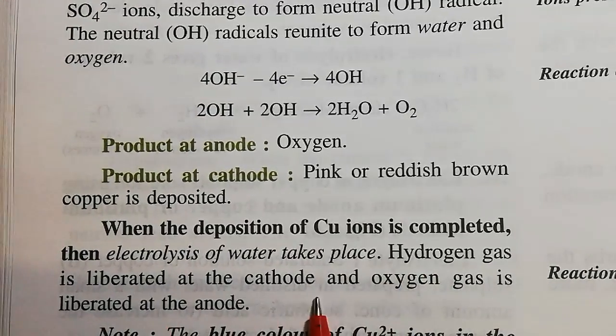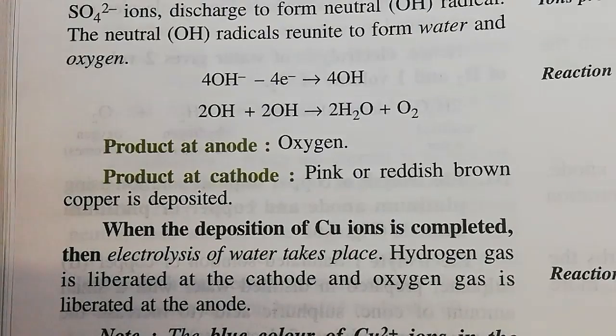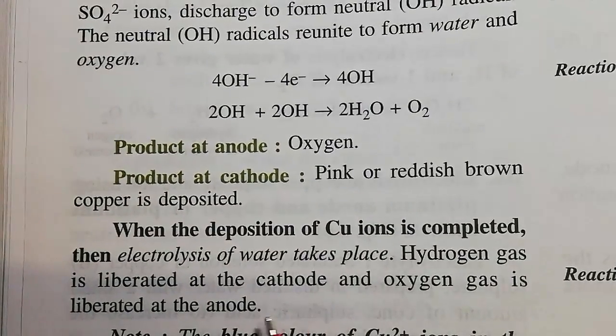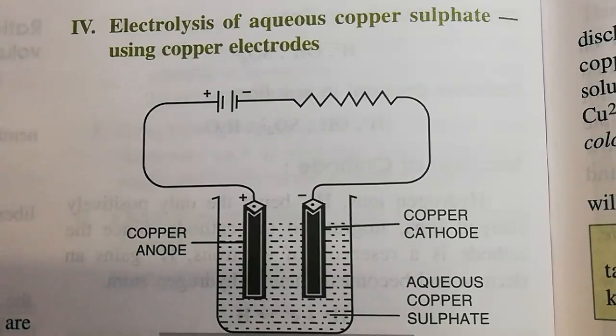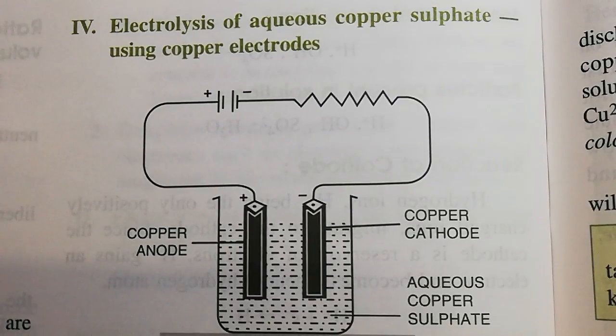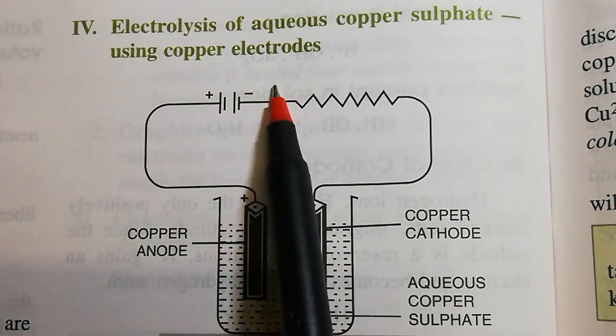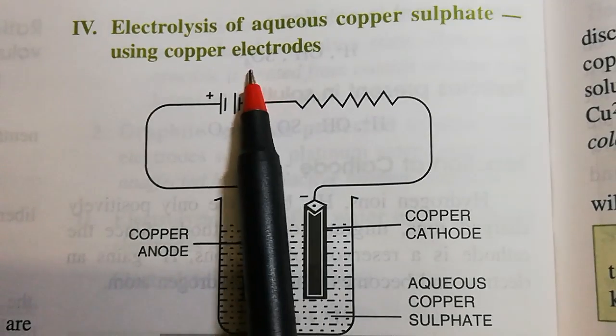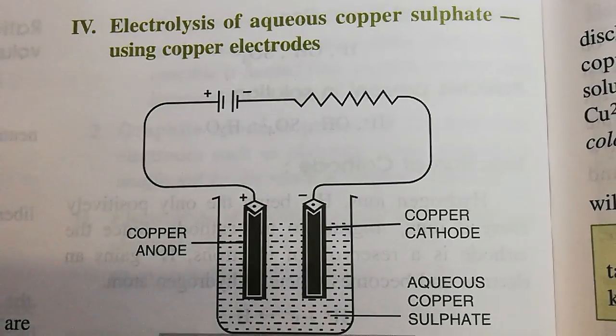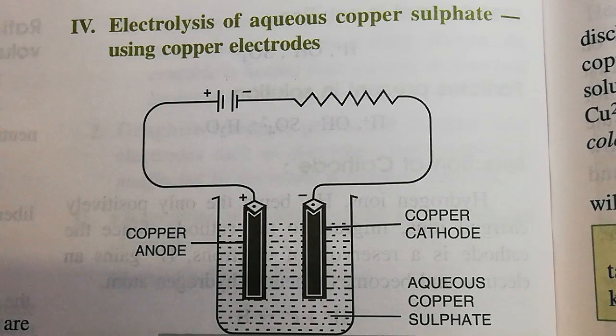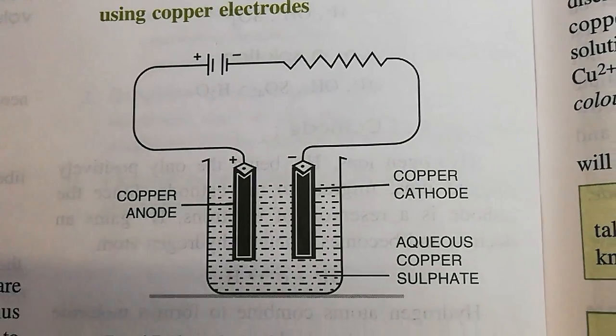Hydrogen gas is liberated at the cathode, and the oxygen gas starts to liberate at the anode. Okay, one more electrolysis, and that is, I think, most important: electrolysis of aqueous copper sulfate using copper electrodes. Here the copper electrode is an active electrode, that is, it can take part in the electrolysis process, and how, we will discuss here step by step.